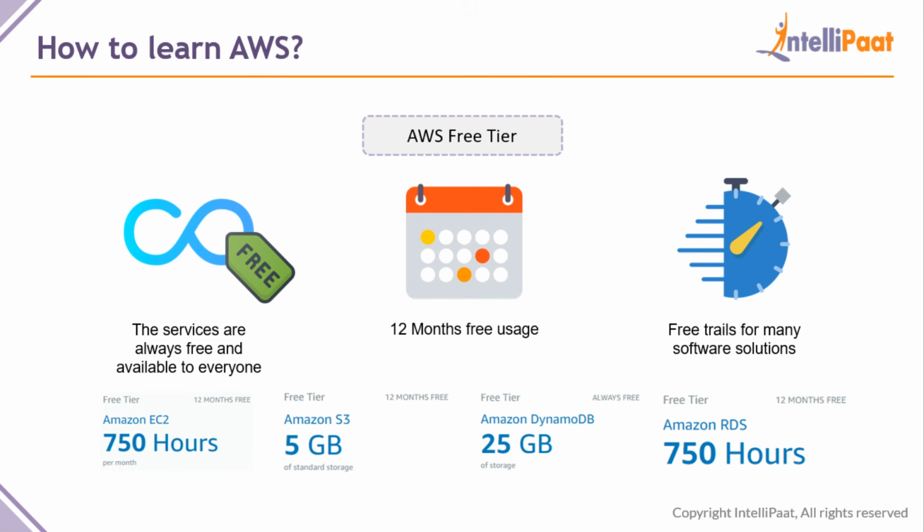You can use a few services like the Amazon EC2 server. You can use a particular type, a T2.micro instance, for 750 hours free per month. For example, if you launch 5 servers, all of those 5 servers should run only for 750 hours totally. If it goes beyond 750 hours, then you will be charged. But 750 hours is a lot of hours, so you can utilize this to practice EC2, and S3 storage is provided for 5 GB.